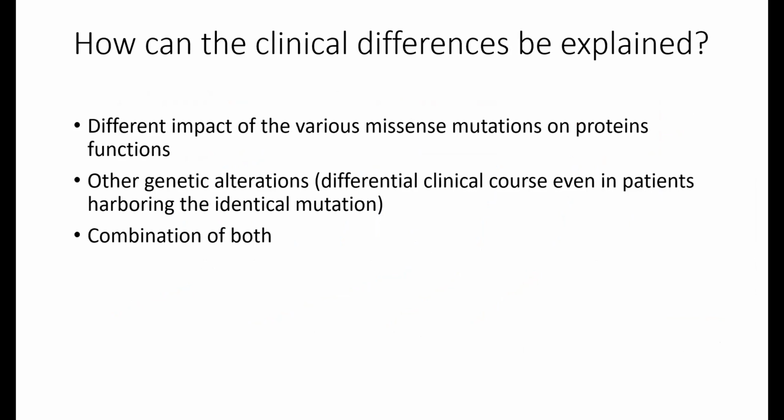So how can we explain these clinical differences? This was one question that we already received from Nora. One explanation is that the missense variants differently impact the function of the protein. Then there could be some other genetic alterations which have not been identified, which are perhaps even unknown, which do have an effect on the whole clinical picture. There could be a combination of both. There could even perhaps be some environmental factors. We're not sure.